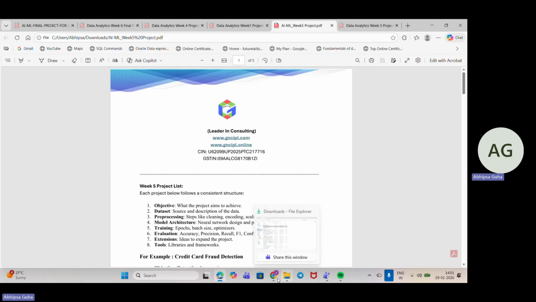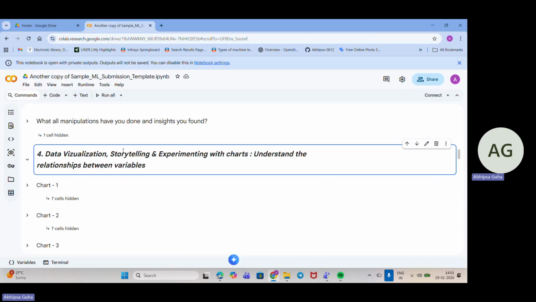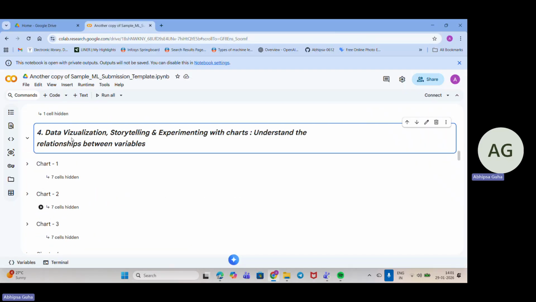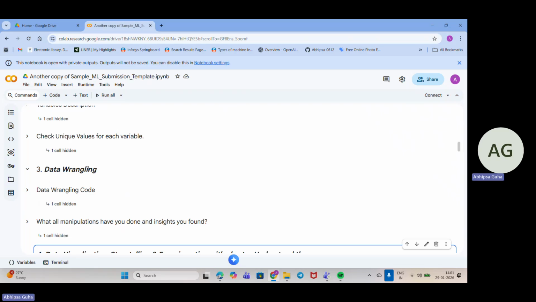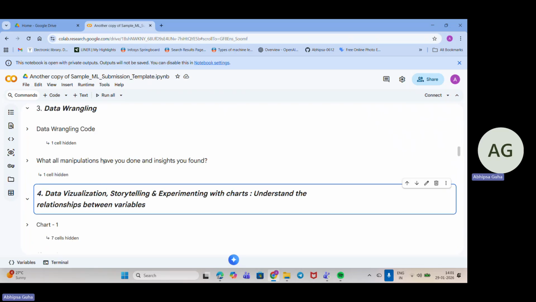If I am moving down here, you can see I have written chart 1, chart 2, and data wrangling code. There I'll be putting what all manipulation I have done to find the insights. So all of that I'll be writing up. What are the parts?